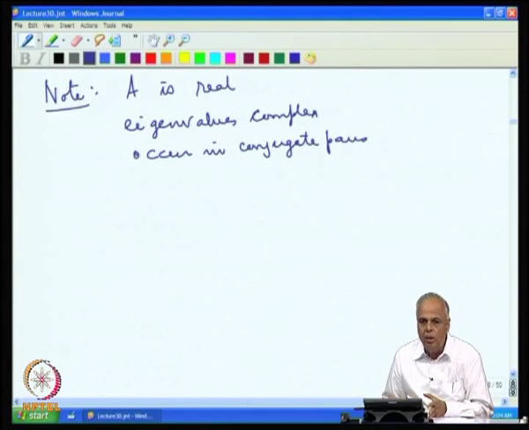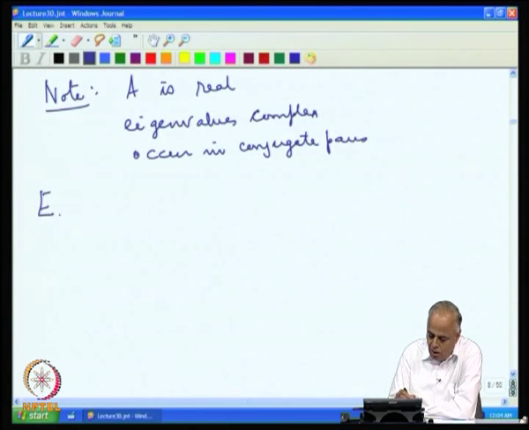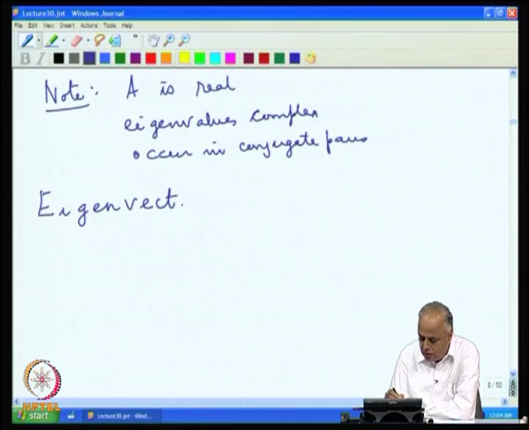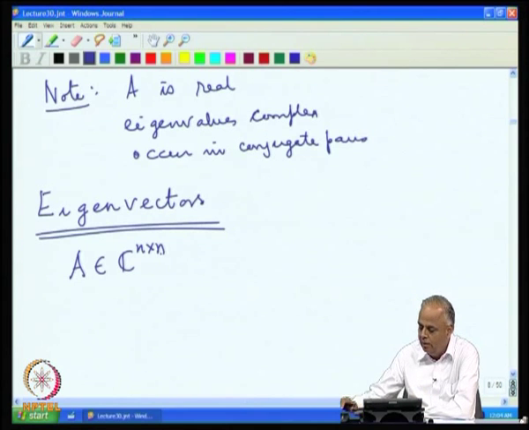So, now having got a fair idea of these eigenvalues, we will look at what and where we should search for these eigenvectors. So, our next analysis will be the eigenvector search. Let us start with the matrix A, which may be real or complex. So, in general we will write it as C n by n.